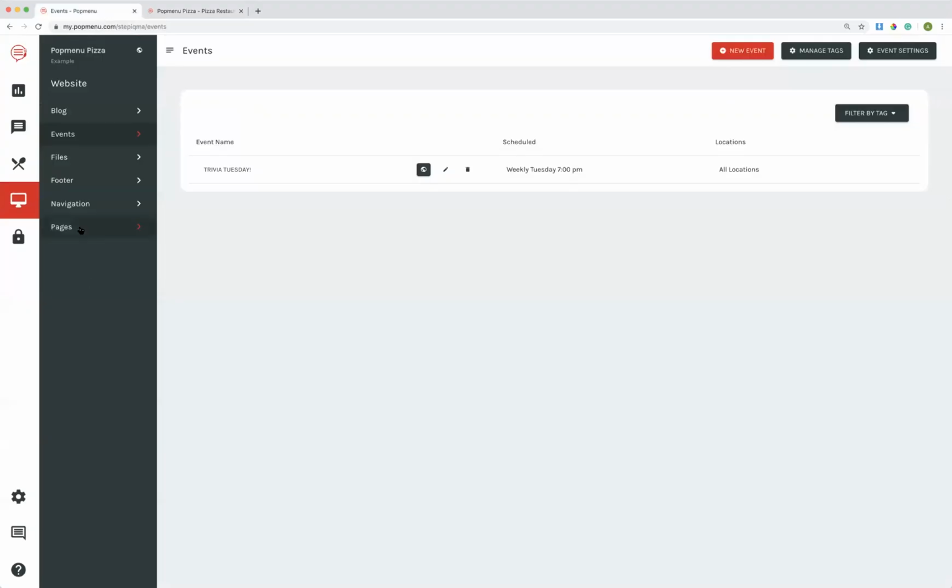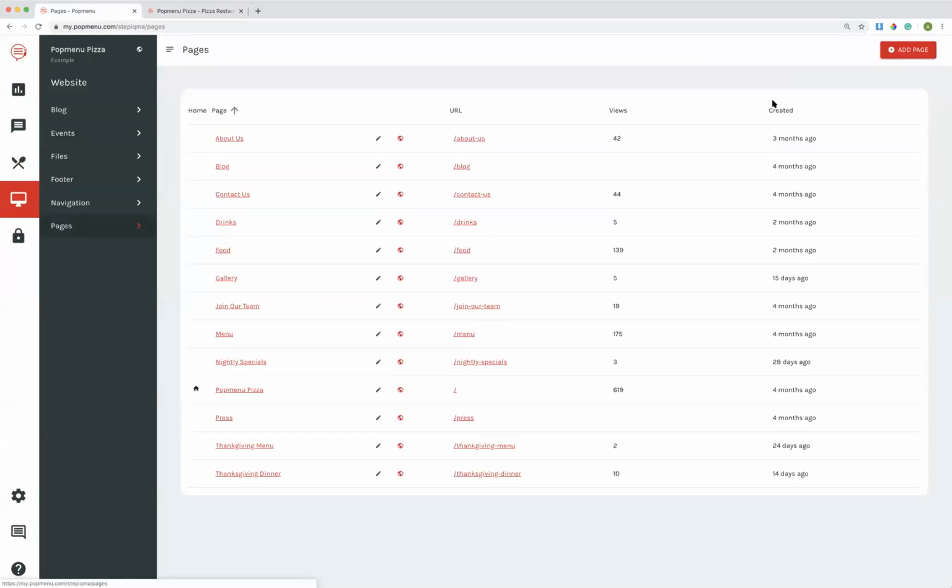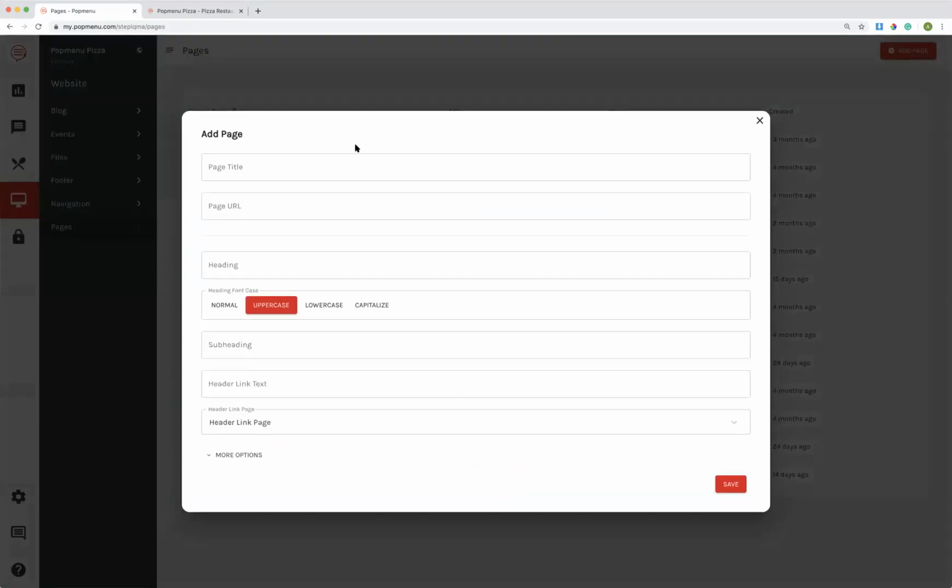So what I'm going to do is click Pages in the black menu area and New Page in the top right-hand corner. Now this process is the same for adding any page in Popmenu if you need to add any new page at all.